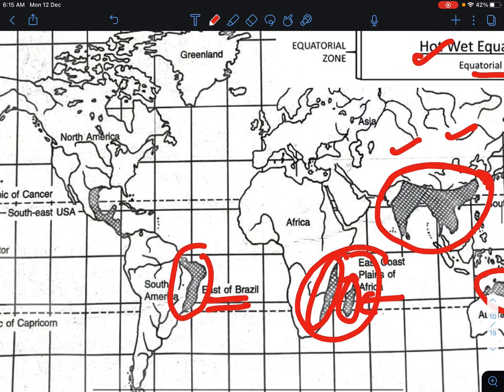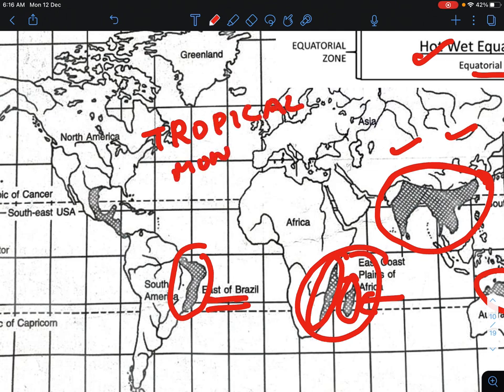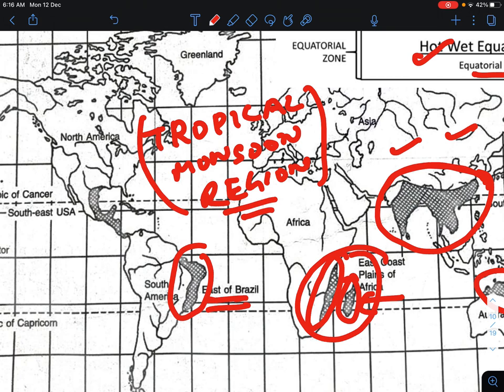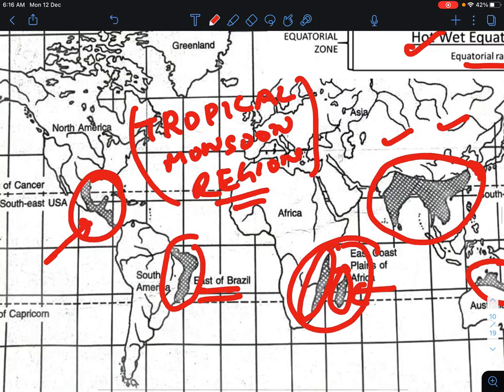We are covering the tropical monsoon region. This is the tropical monsoon region, and in Central America, the Mexican part and the Caribbean island, that is the West Indies and all, come under the tropical monsoon region.